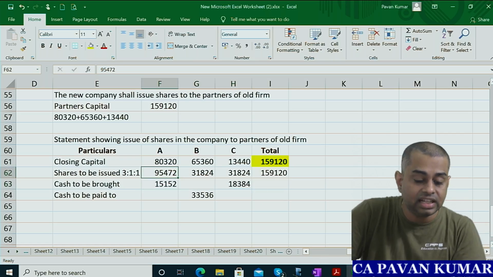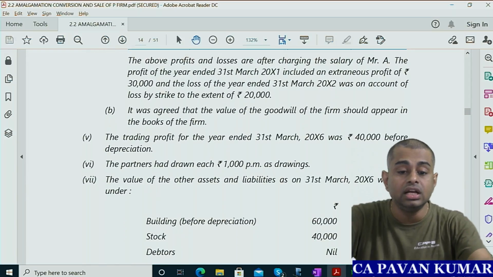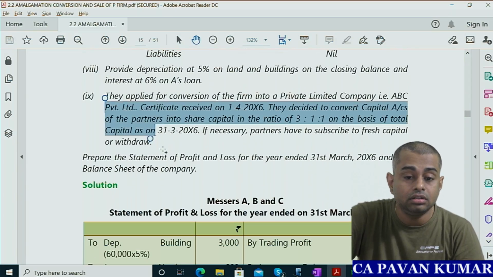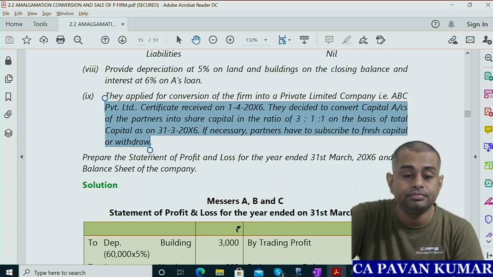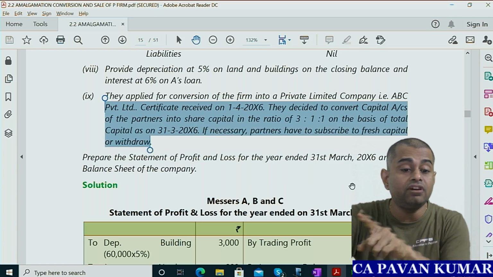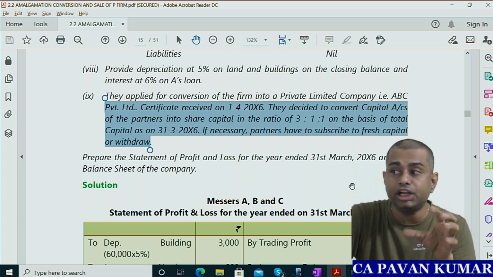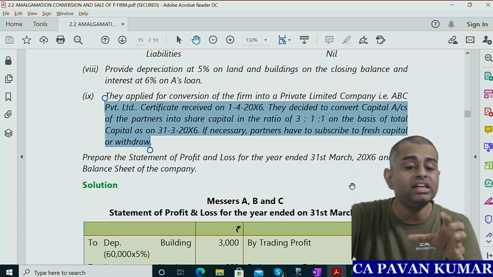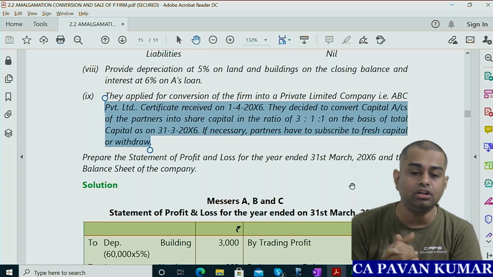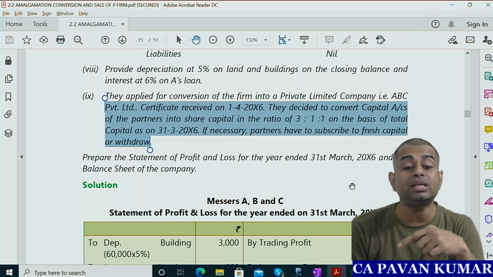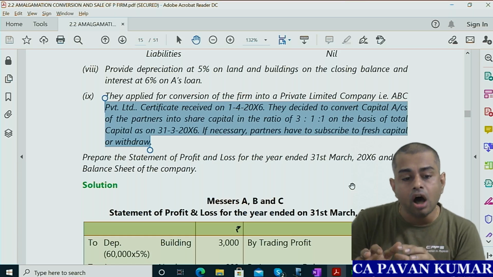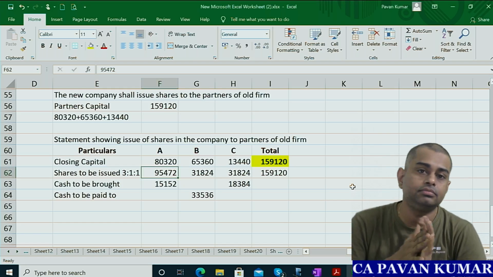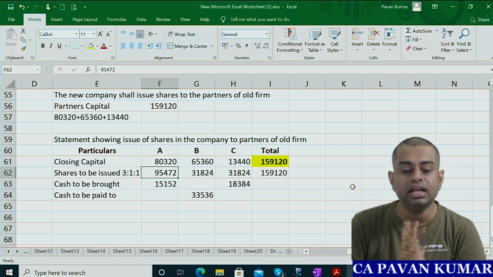So this is the last note, because in the problem they said they decided to convert capitals of partners into share capital in the ratio of 3:1:1 on the basis of total capital as on 31/3/2016. If necessary, partners have to subscribe to fresh capital or they can withdraw cash if it is excess. For this para, I have prepared this. So with this, the question is over.